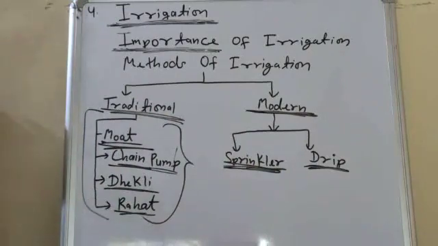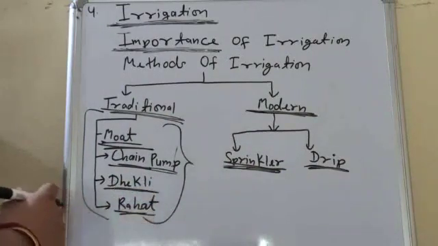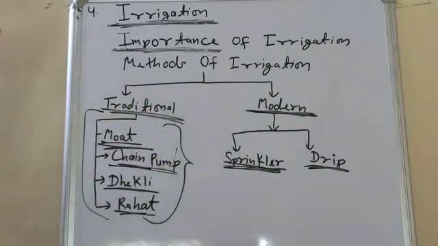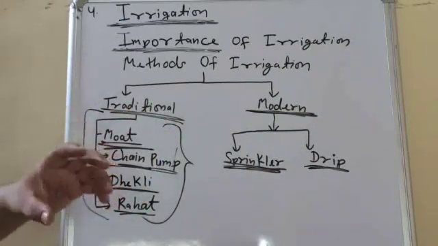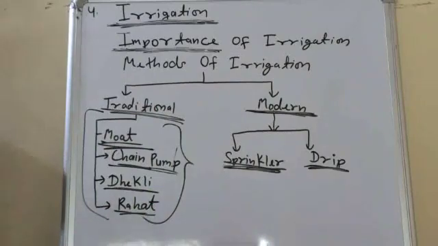So when water flows through the main pipe, it will be transported through the perpendicular pipes, and then the nozzles will start rotating and water will sprinkle all over the ground.